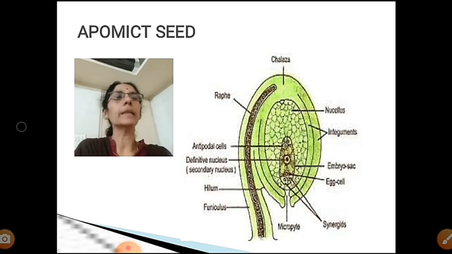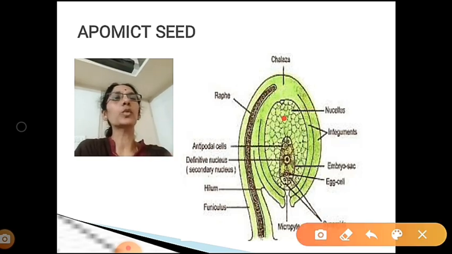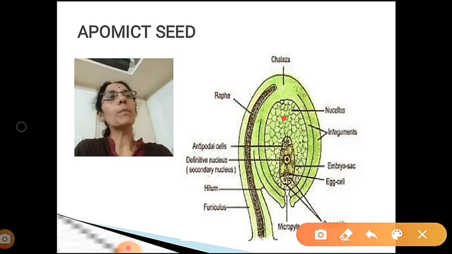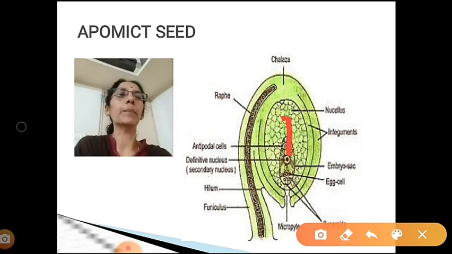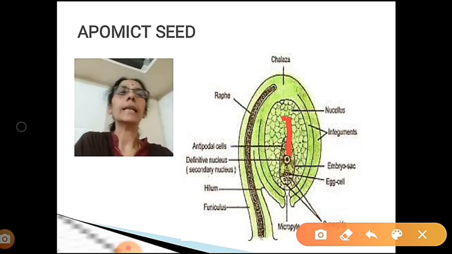What is happening? This cell is called the nucellar cell. Some of the nucellar cells will enter into the embryo sac and form the embryo.